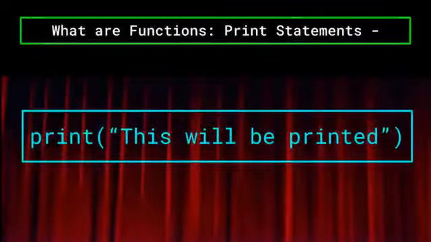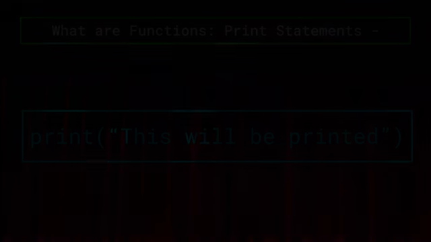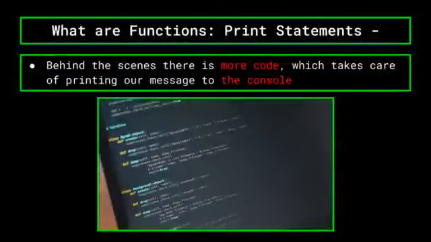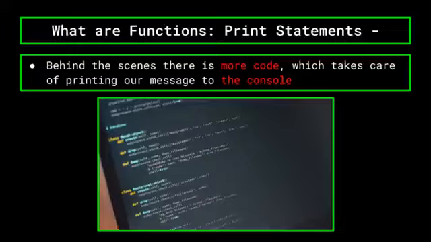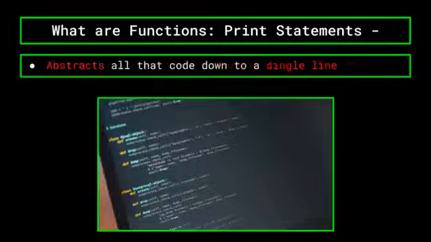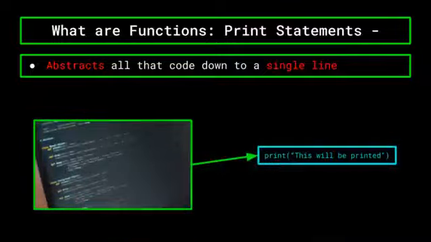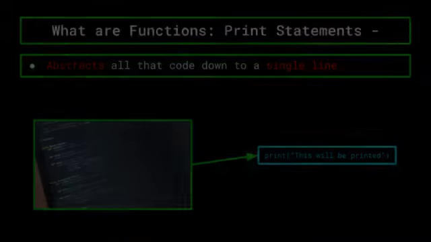Behind the scenes, there is actually even more complex code that is in charge of taking your text and translating it to the console to be printed. The developers of almost all programming languages realize that you don't want to program something that manually has to print something to the console through the use of complex programming, and so they implemented the print statement to reduce the stress and complexity of code on the user, abstracting it to the single line of code that is print. All of that code that is used to print something to the console is wrapped up like a present and given to us in the form of one line. This is actually the main theme of all functions and the backbone of any good program.